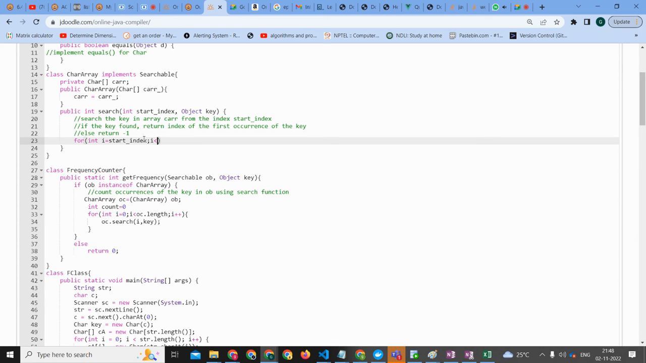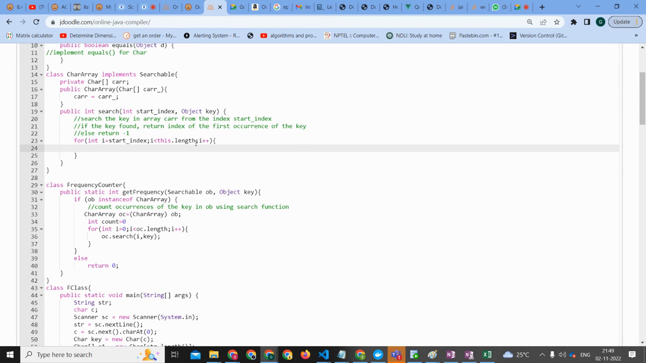And i less than this dot length. Do you know why I'm calling this? Because we are calling it on OC. OC dot search, so this dot length will give us the length of OC. Abra was able to relate to it. Ayush, Aditya, were you able to follow this? Yes. Okay, so we are doing this.